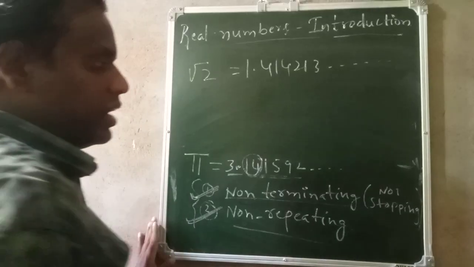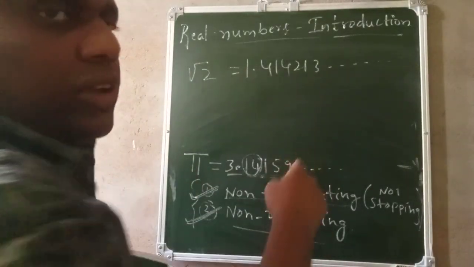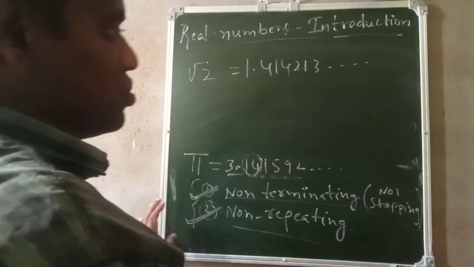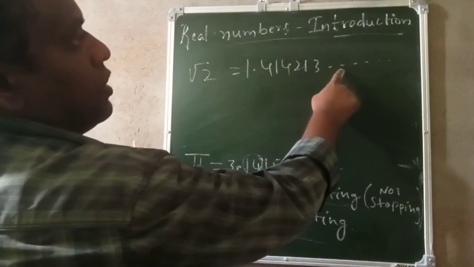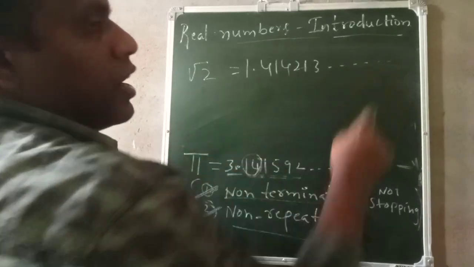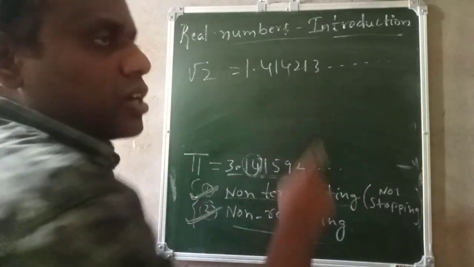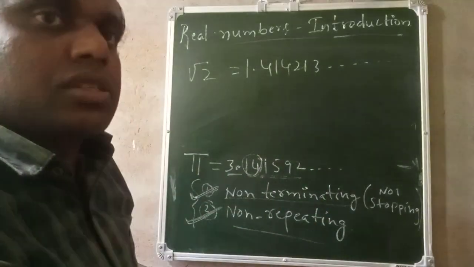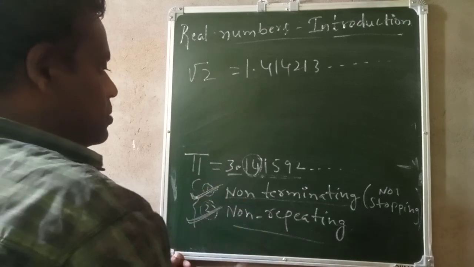First is non-terminating. That means after the decimal point numbers will continue till infinity. So non-terminating means, see, after the decimal point numbers are continuing till infinity. I put dot dot dot, that means numbers will continue till infinity. When after the decimal point numbers continue till infinity, that means non-terminating. Okay. So the first condition is satisfied.